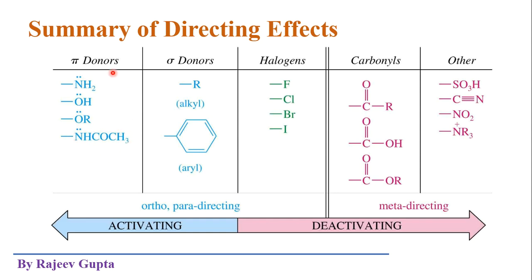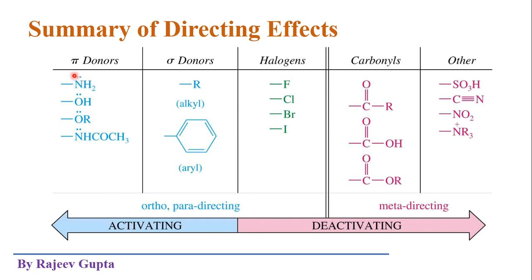this group. These all are pi donors, meaning the lone pairs present on this directly attached atom are parallel to the pz orbitals of the benzene ring.